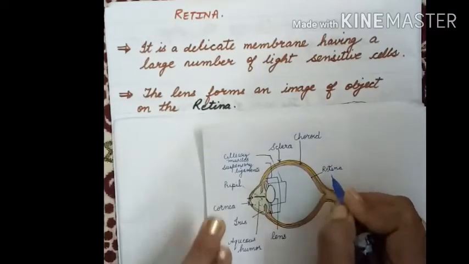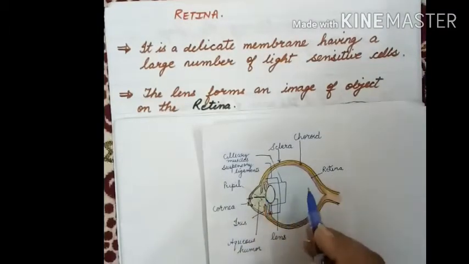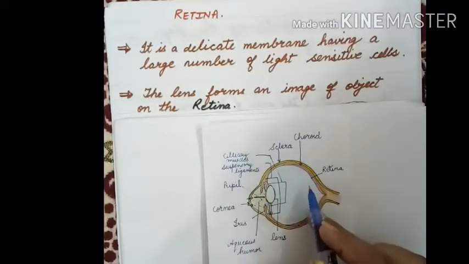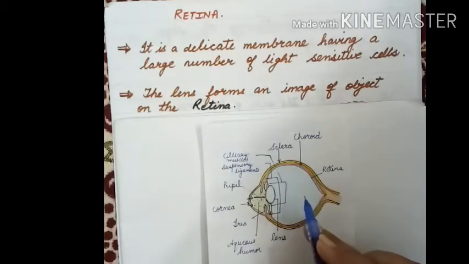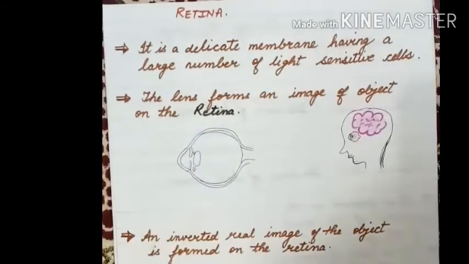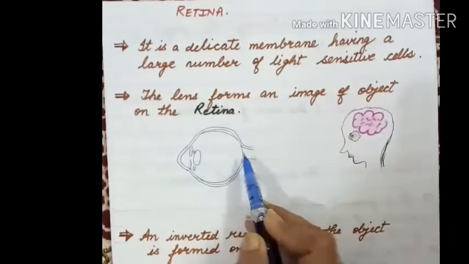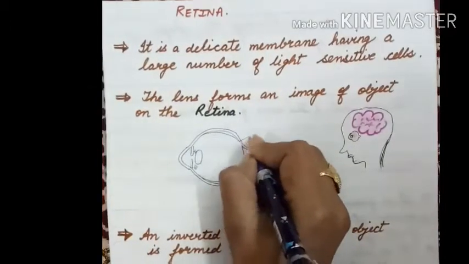The image is formed on the retina. So here the retina acts as a screen of the eye. Students, as I told you, the lens forms an image of the object on the retina. This part is the retina.